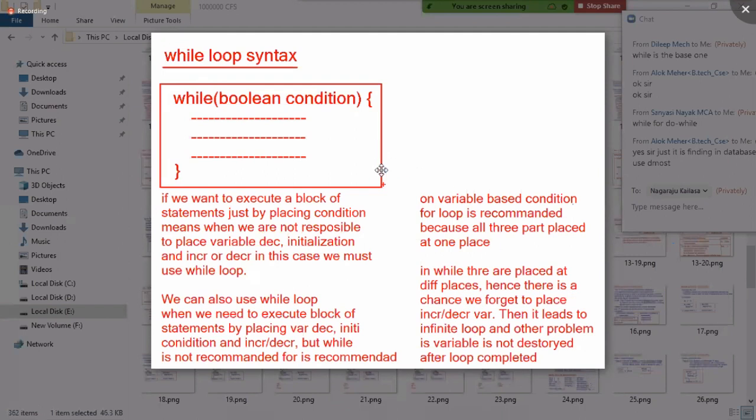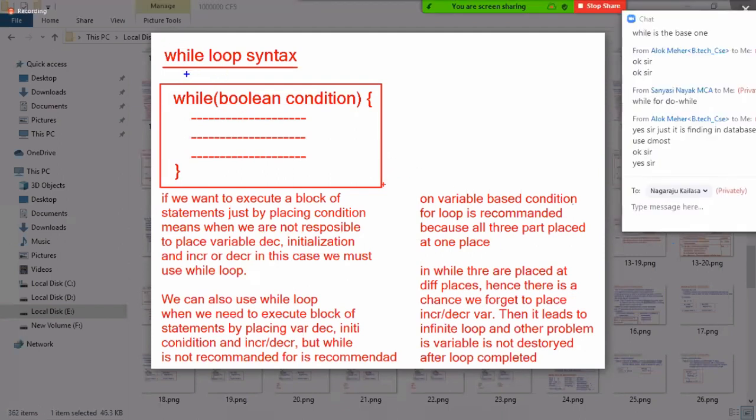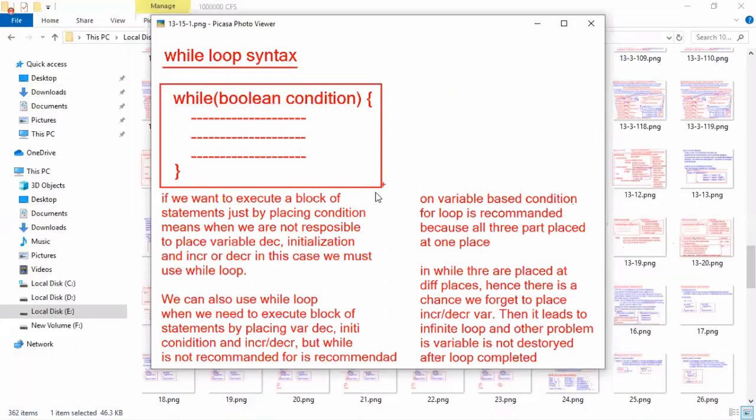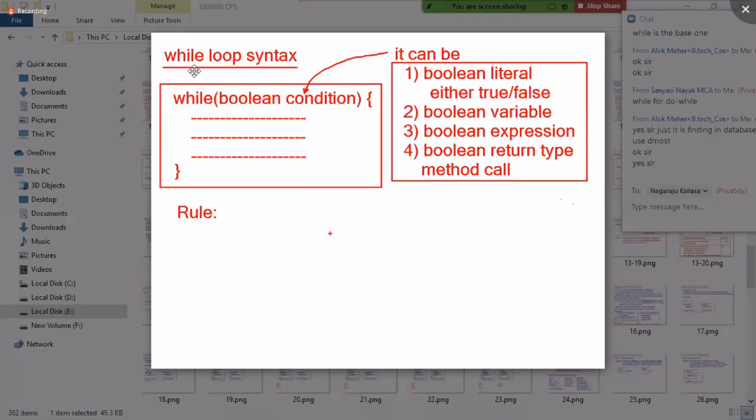Okay, look at the syntax. If you want a variable, you declare and initialize it here, then write the condition here, and the incrementing or decrementing here. Because you declare the variable before the while loop, it is available after the while loop also, so the variable in memory is not destroyed. If I use the for loop syntax, everything is available here: declaration, initialization, condition, and incrementing or decrementing. Because it's part of the for loop, when control comes out of the for loop, this variable is destroyed. Nice.